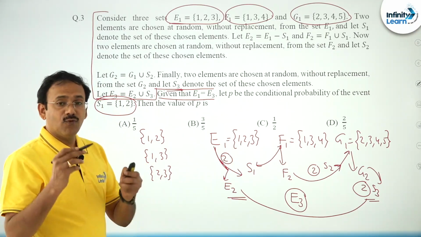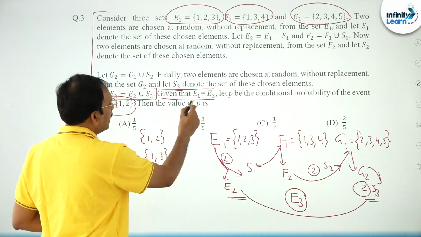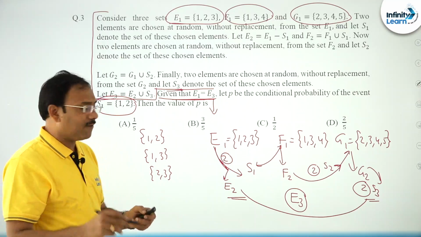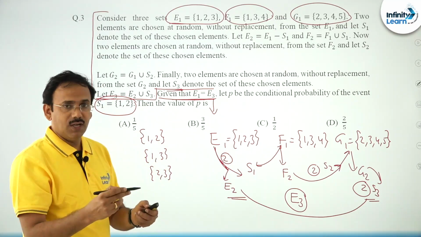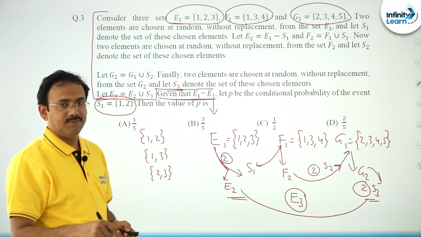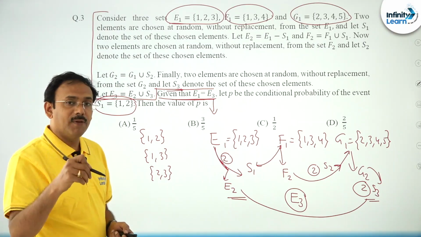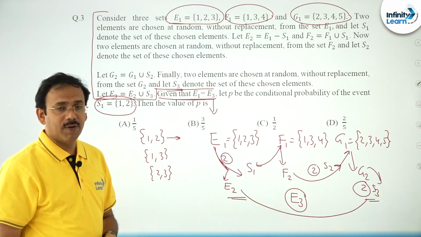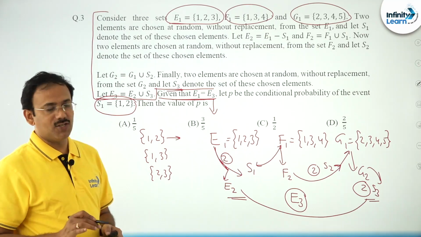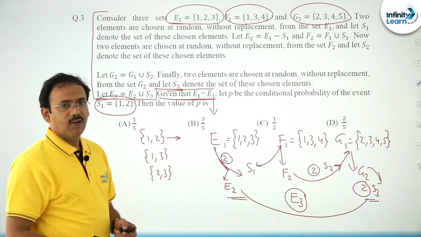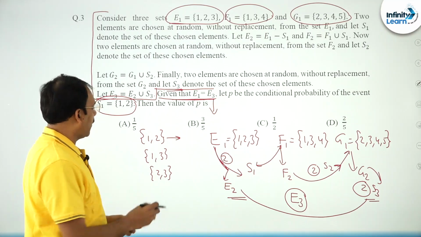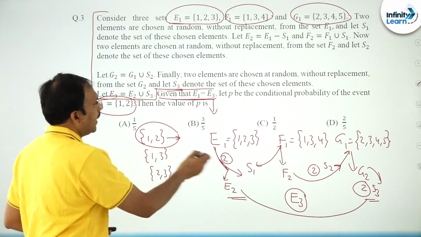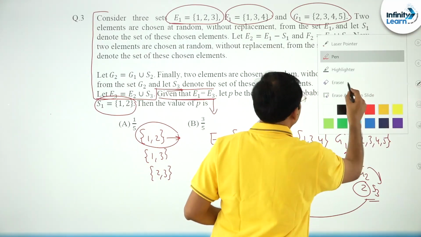the same. So first you treat getting E1 equal to E3 as the total probability theorem. Find the probability of getting E1 equal to E3, and we want the case where, if that is the case, the probability that it has happened due to {1, 2} being selected. I think you got my point. It is a Bayes theorem application. So friends, for your convenience, let me start my problem with this case. Let me discuss.